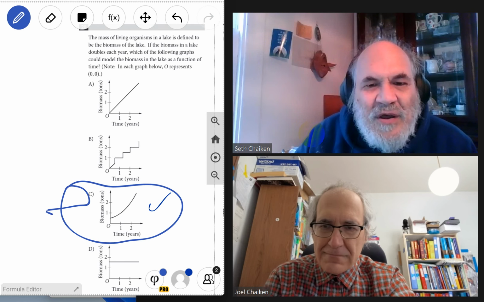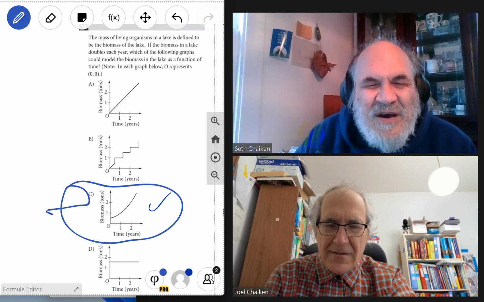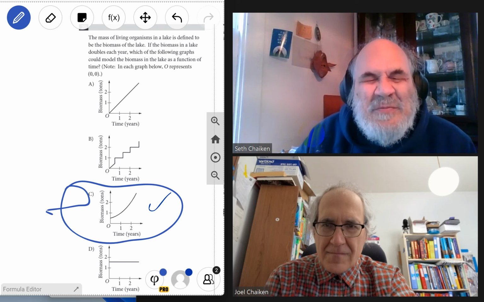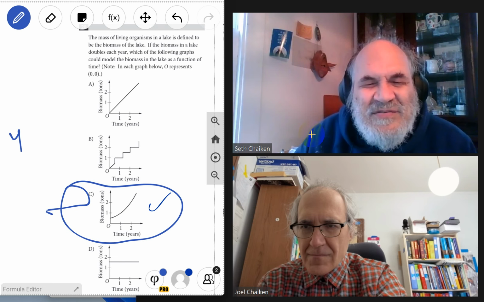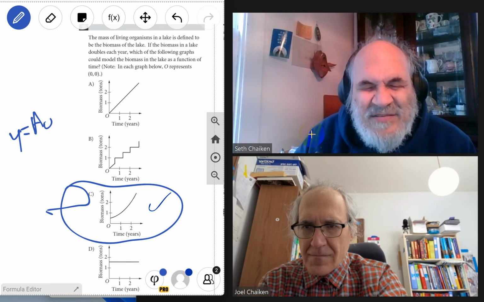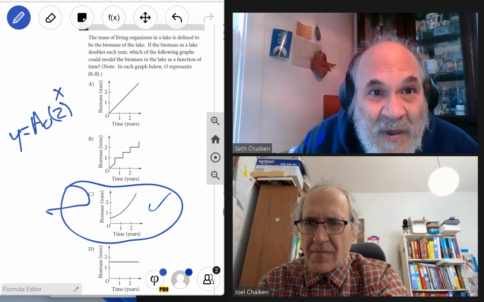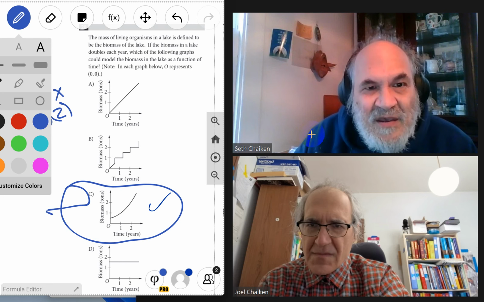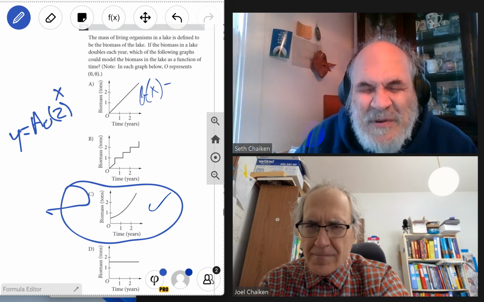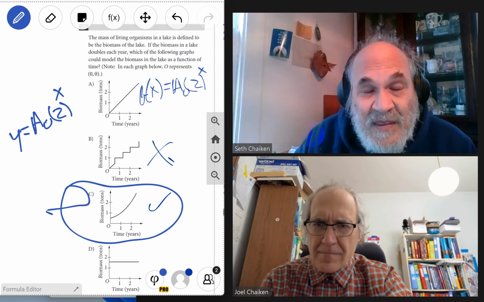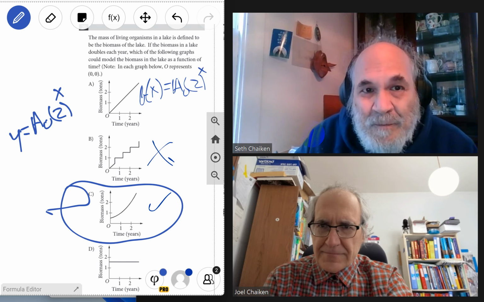Well, you need to recognize that doubling every year is exponential growth. Exponential growth is growth, and it's nonlinear. Also, biomass does not increase in discrete, sudden steps, so certainly not this one. It's not this one either, because this is linear.